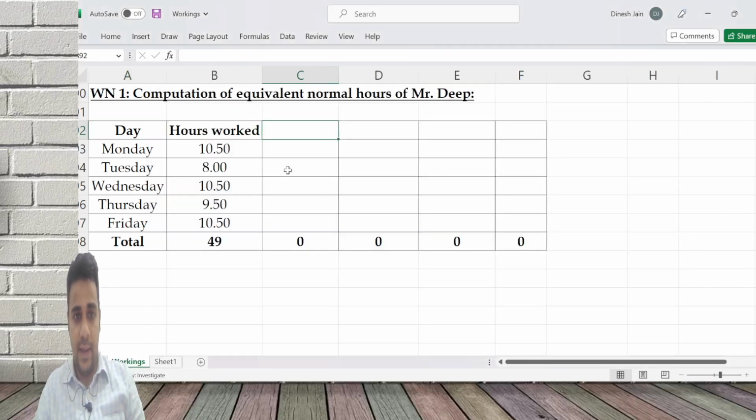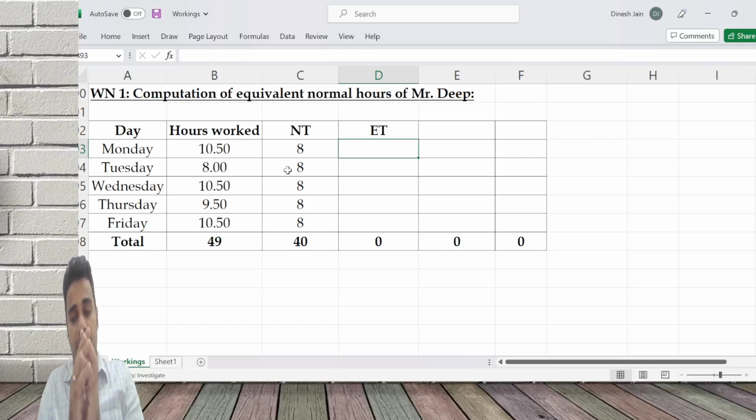In this, I'll say normal time. 8 hours is normal. Anybody who works for 8 hours, that is considered to be normal. Then extra time: extra time is till the 9th hour. 8 hours is normal working hours, and extra time is 1 hour everybody has to work.